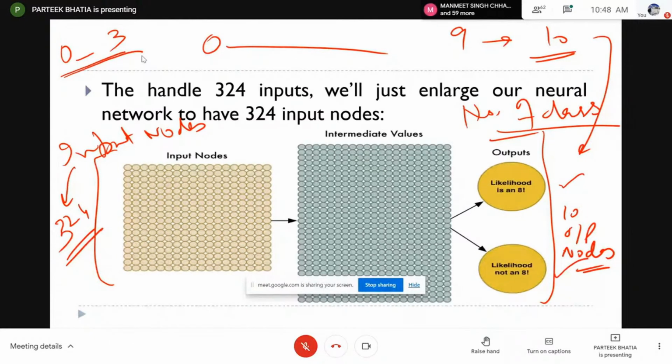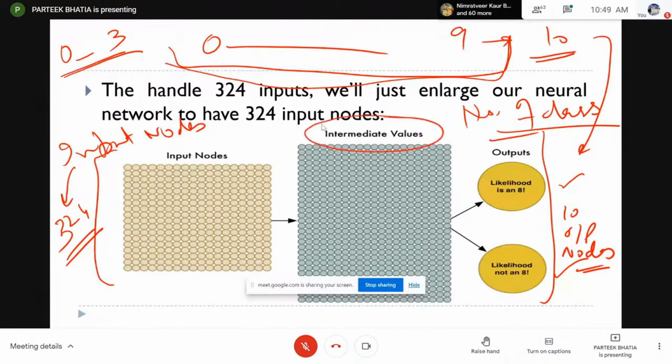So here we are working on a classification problem where we have to identify a digit between 0 to 9. So I'm telling you that number of classes is equal to number of output nodes, and number of features is equal to number of input nodes. In between we have hidden layers with a number of nodes in the hidden layer. There is no standard for the number of nodes in the intermediate layer, but normally we try to follow input plus output divided by 2. So if you have input nodes 324 and output nodes 10, then divided by 2 will be the number of intermediate or hidden layer nodes.